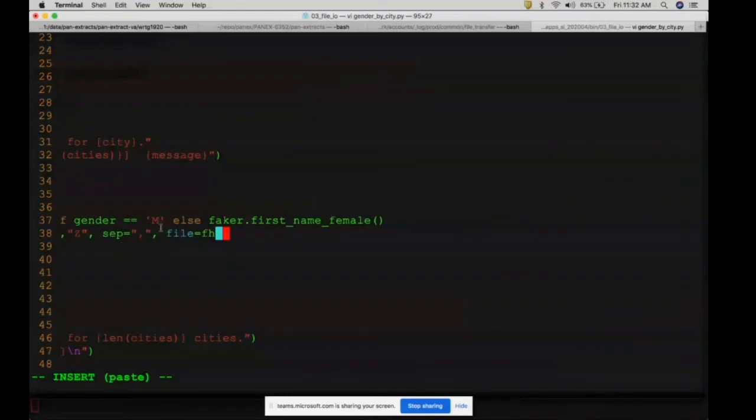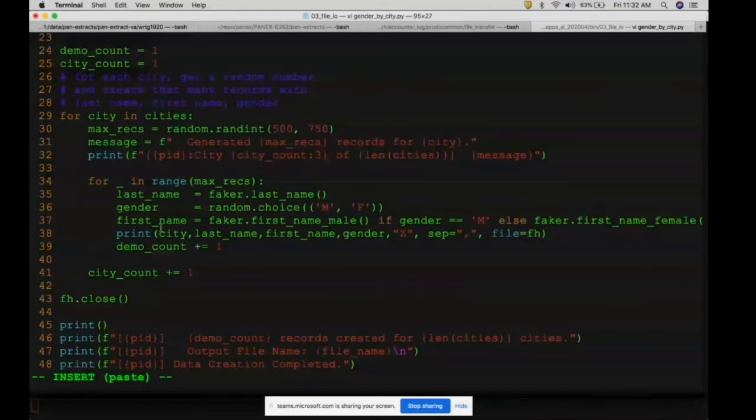And then finally, I print the city, last name, first name, gender, and Z, which is a constant. Separator is comma, file equals fh. So this print is not going to print on the screen; it is going to write into the file. Then I keep the demographic count and the city count, and close the file. Finally, we say this many records were created for this many cities, this is the output file name, and data creation is complete.